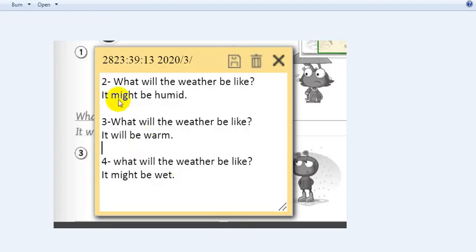I prepared the answers for you. This is number 2, number 3, number 4. What will the weather be like? Might be humid. What will the weather be like? It will be warm. What will the weather be like? It might be wet. So write the answers.